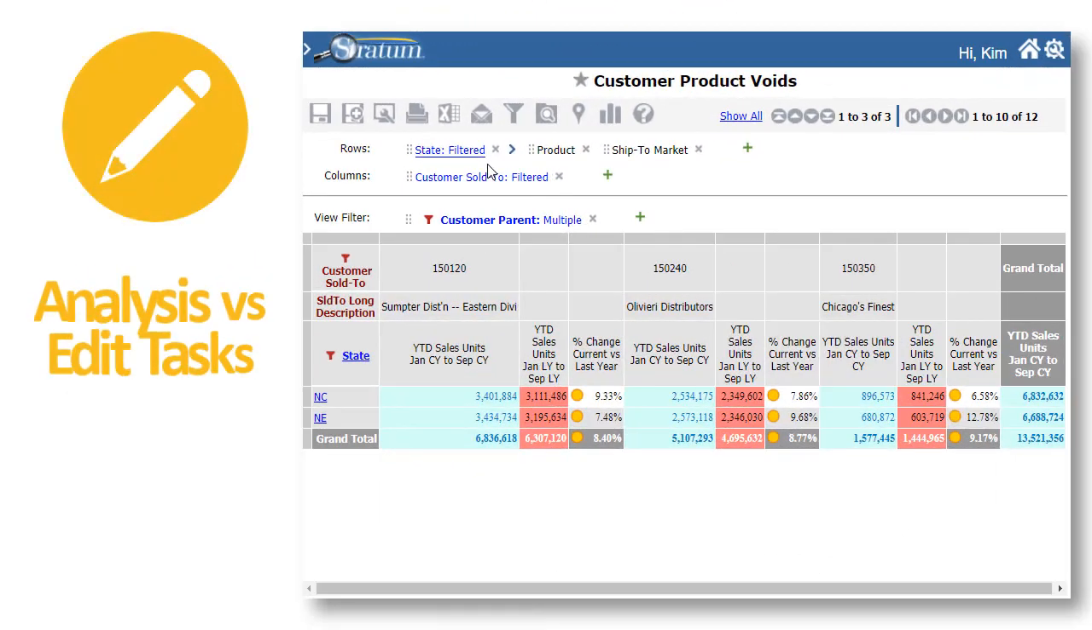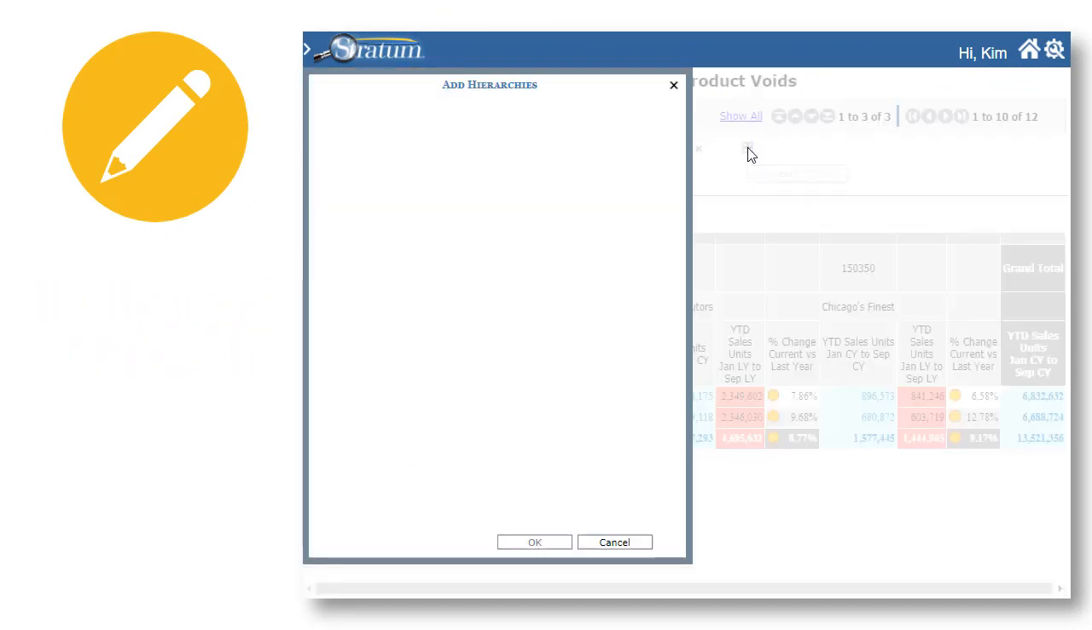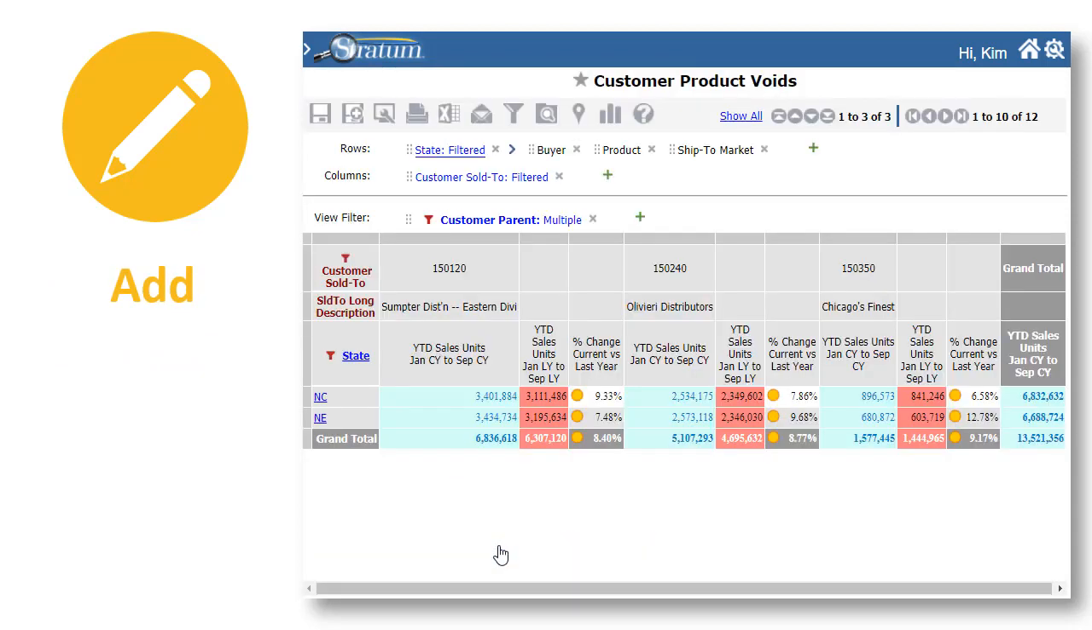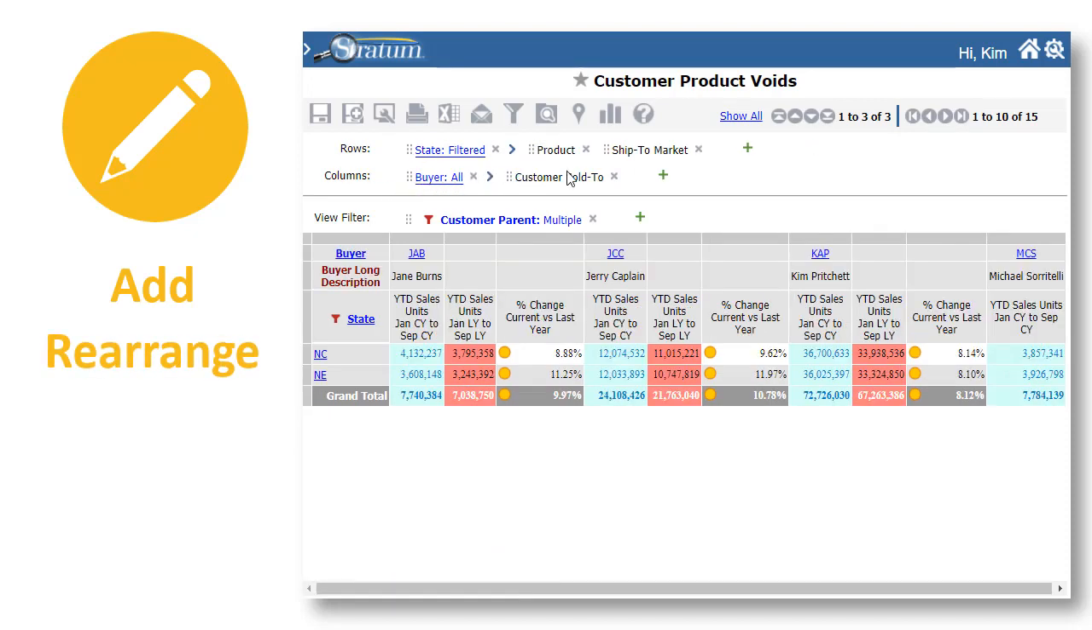Switching from analysis to edit tasks is a snap on both touch and click-based devices. Add data from the new Add Hierarchies window. Rearrange things in the drill down path, or move levels into the View Filter section to focus the view. Remove data not needed for your analysis. That's a lot of view editing shortcuts at your disposal for crafting the perfect view.